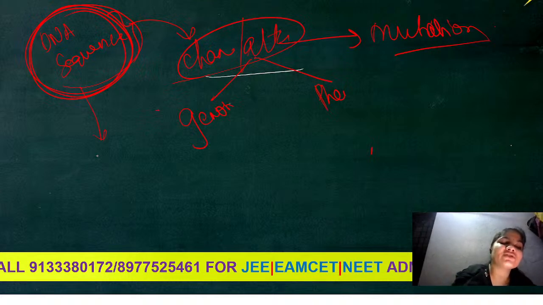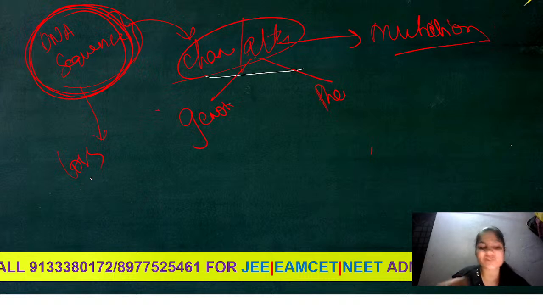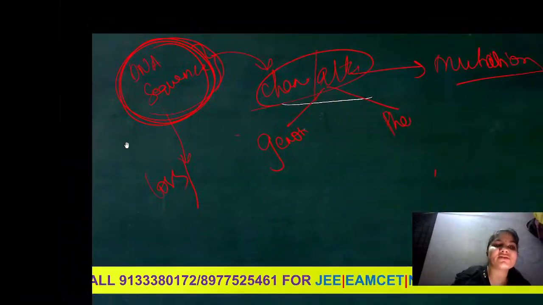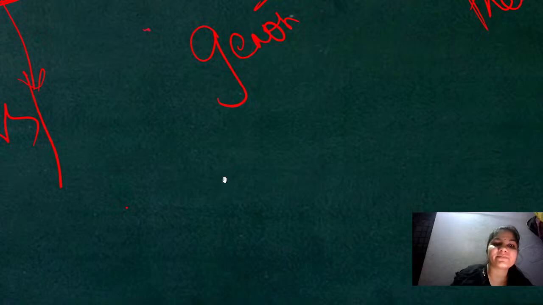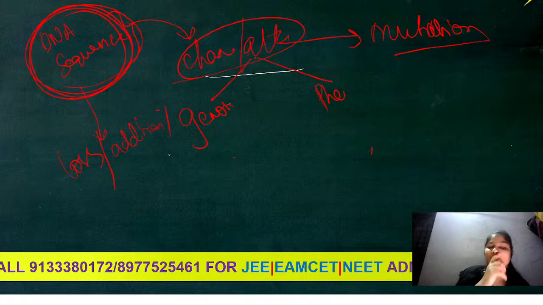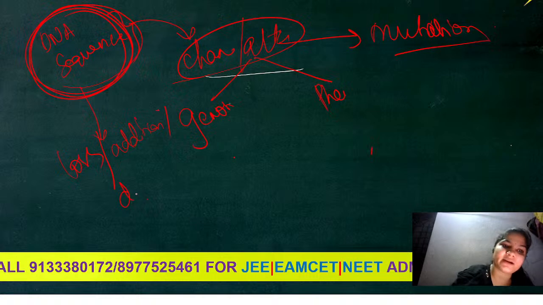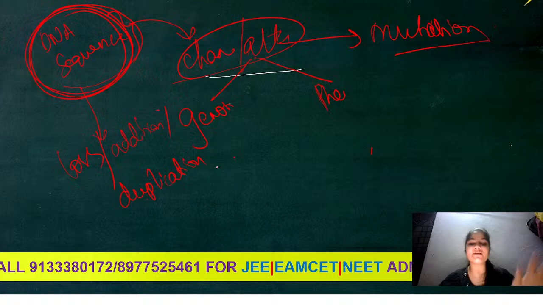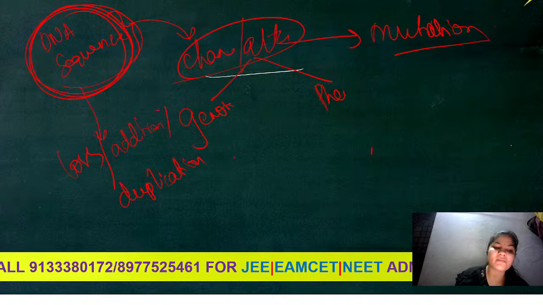This can be because of loss, reduction, deletion of any sequence, or addition of any sequence, or it can also be caused because of duplication, random duplication. Because of that also, it can cause mutation. So this is about the mutation.